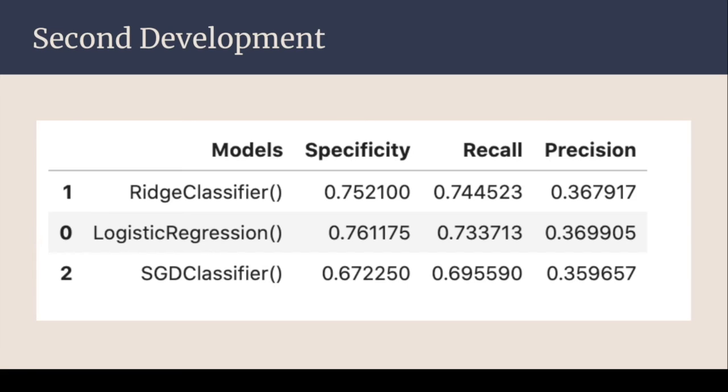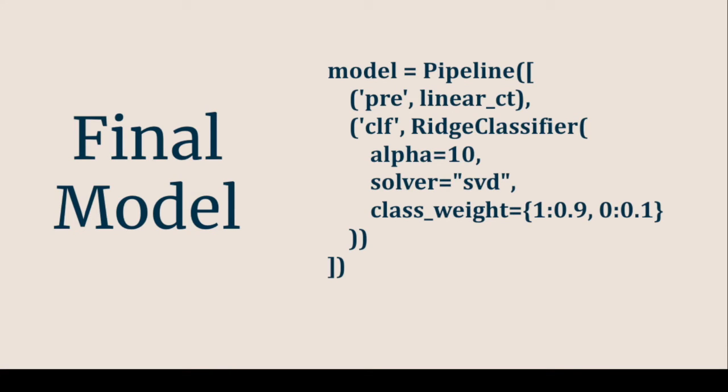So with this in mind, I decided to use a final model of a ridge classifier. I found the alpha and solver values based off a randomized cross-validation search of different hyperparameter subsets. Based off of that, I got best performance according to recall with alpha equals 10, which is the regularization strength of the ridge penalty, and a solver of SVD. This class weight hyperparameter I'm going to talk about in more detail on the next slide.